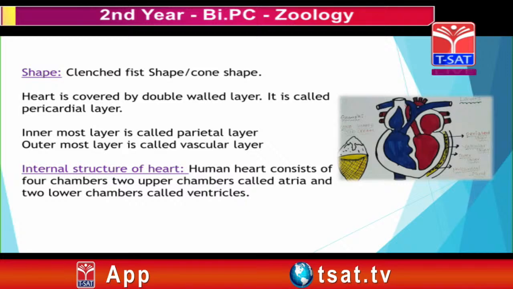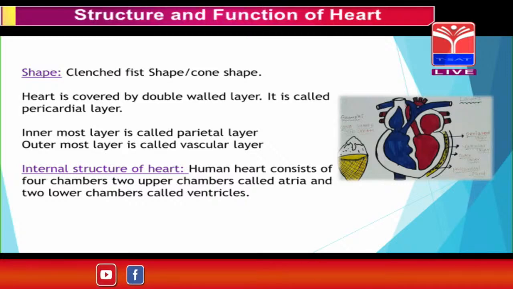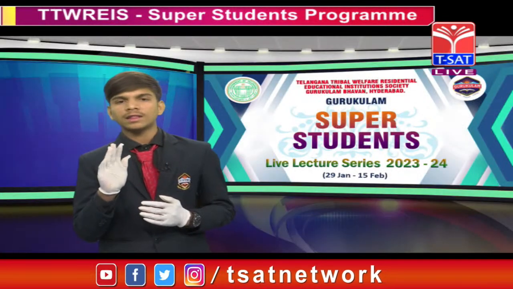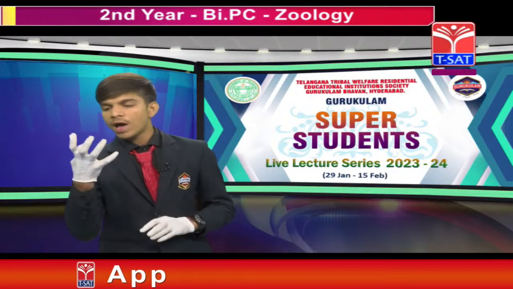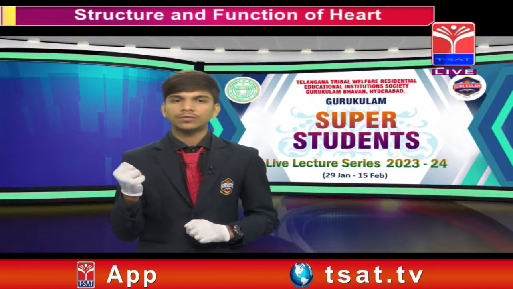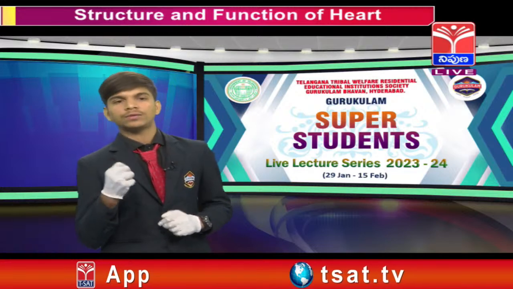Then what is the size of the heart? The heart is about the size of a clenched fist. A clenched fist is nothing but 5 fingers held together. 1, 2, 3, 4, 5. 5 fingers held together is called a clenched fist. Your heart is the size of your clenched fist.